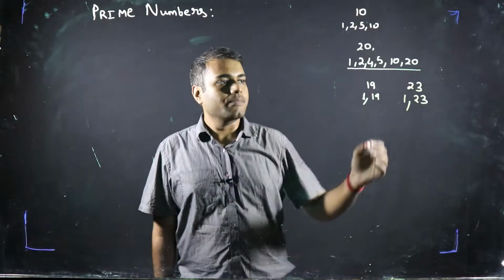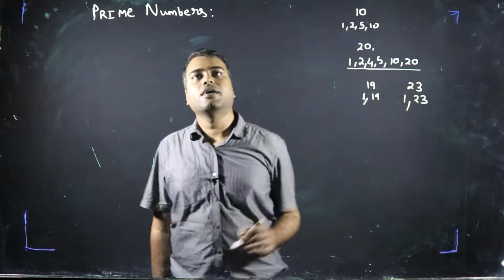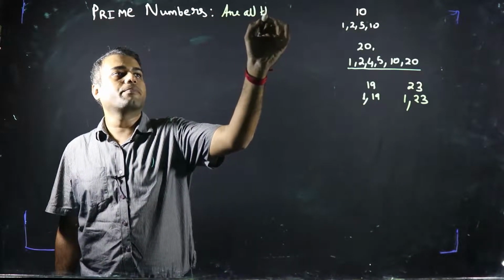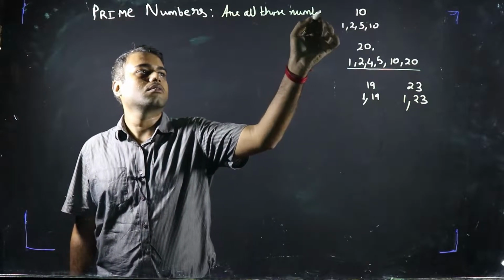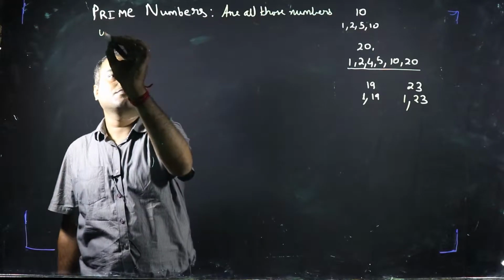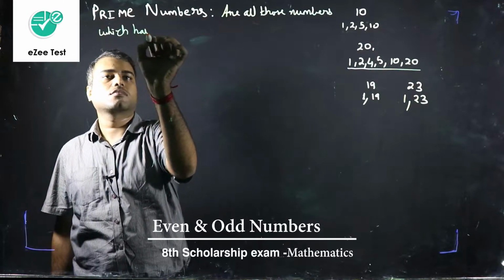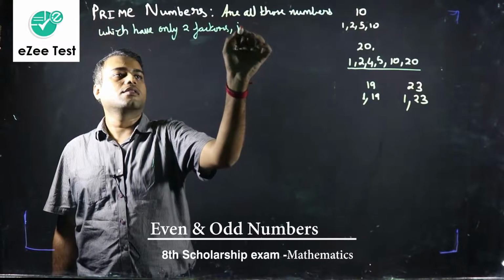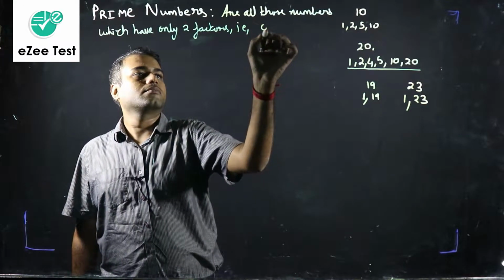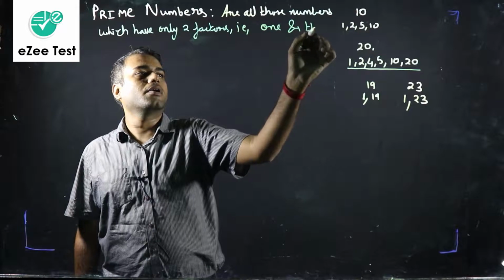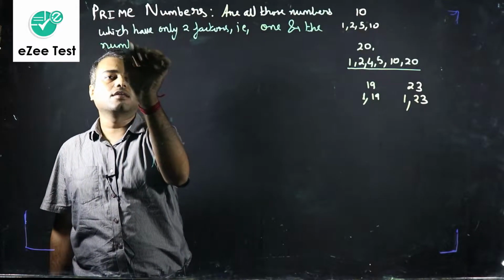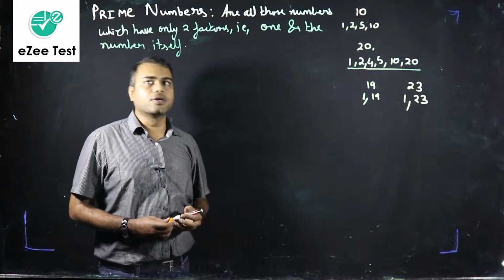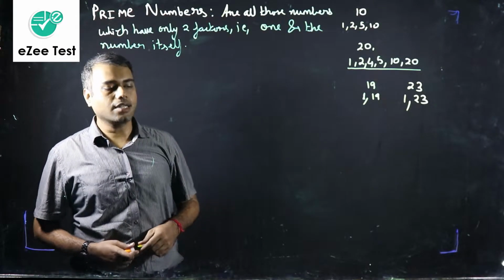No. So the definition of a prime number is: prime numbers are all those numbers which have only 2 factors, that is 1 and the number itself. Prime numbers are all those numbers which have only 2 factors, 1 and the number itself.